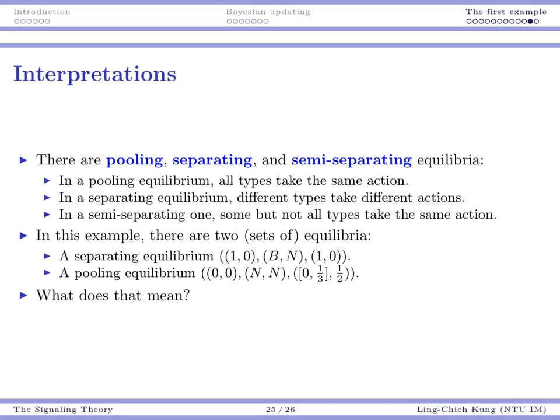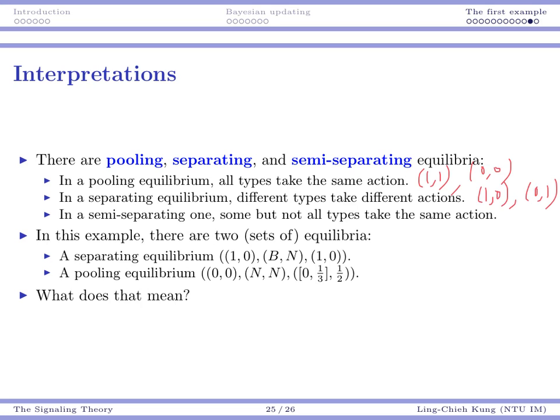We have just discussed the 2 potential pooling equilibria and 2 possible separating equilibria. What's the definition here? In a pooling equilibrium, all types of the principals take the same action. In a separating equilibrium, different types will take different actions. So 1,0 and 0,1 are candidates of separating equilibria. On the other hand, pooling equilibria are 1,1 and 0,0. Companies are making the same decision.